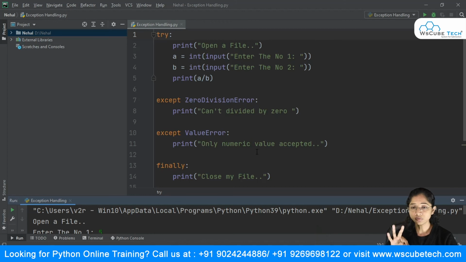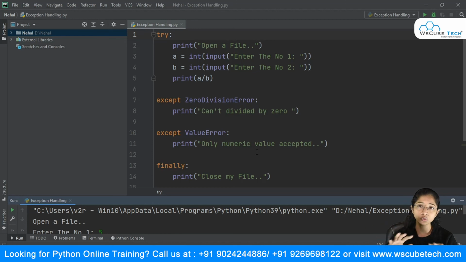All right. The third one is the runtime error that you need to face at runtime. Common examples of runtime error are the zero division error, then the value error, then the errors we get while doing database connectivity, or while opening any resource, like in this case we are opening or closing a file, or it can be a database connectivity issue, or a network connectivity issue. So all of these are runtime errors, and for a particular specific condition the particular error arises.